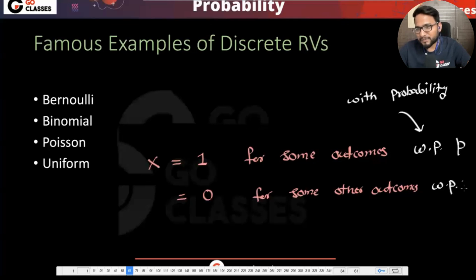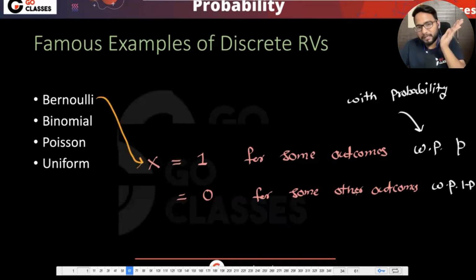Now with probability, let's suppose 1 minus p, it is taking 0. So x is a discrete random variable. Now it so happens that this kind of phenomenon, where x takes the value 1 or 0, is so common in nature that we have a specific name for this discrete random variable. And what is that specific name? Can anyone tell me? This is called Bernoulli random variable. Yes, indicator random variable or Bernoulli random variable is more popular.